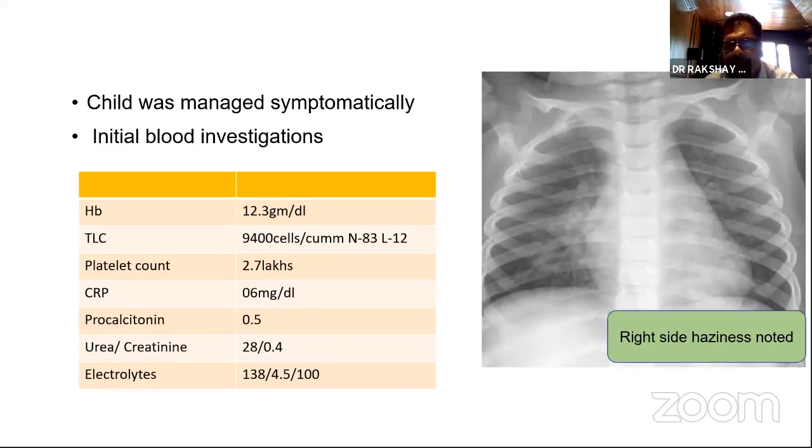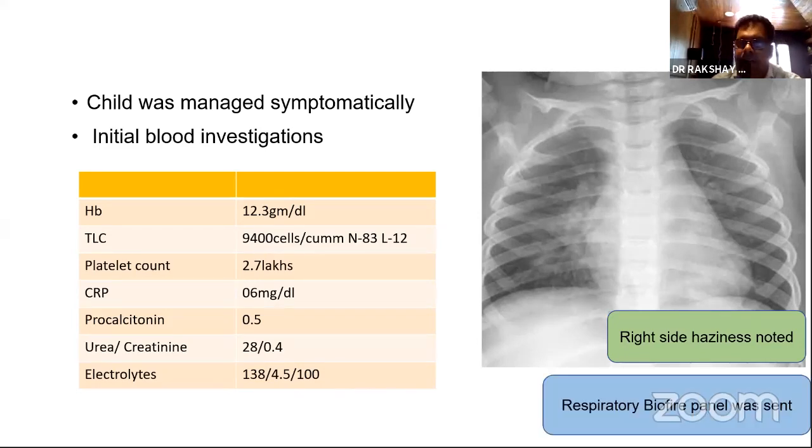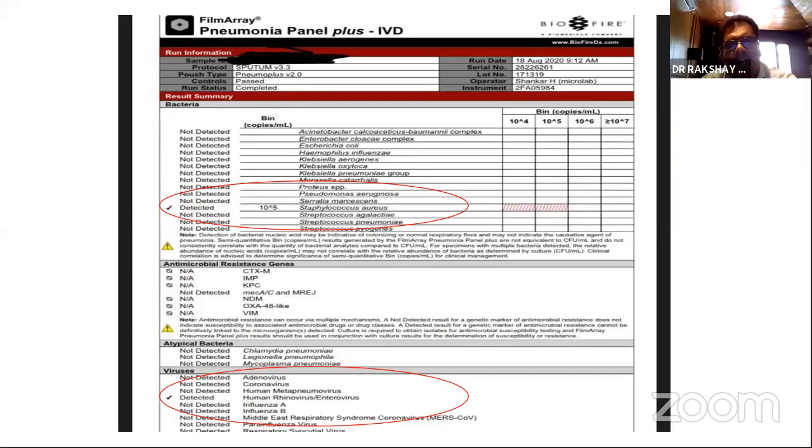So we did send a BioFire panel. There are two types of BioFire panel to investigate respiratory problems. One looks at upper respiratory tract infection and the other looks at lower respiratory tract infection. So we sent the LRTI panel. It covers most of the common organisms. And what we saw here was human rhinovirus, enterovirus. Along with that, there was staph also.